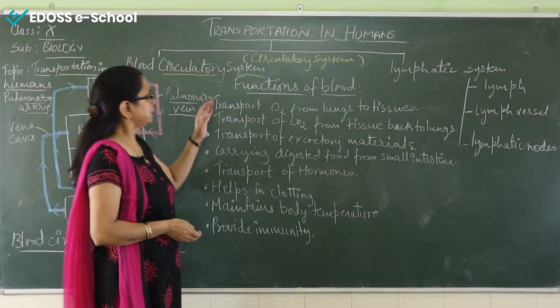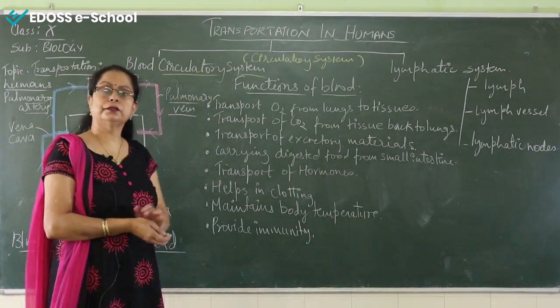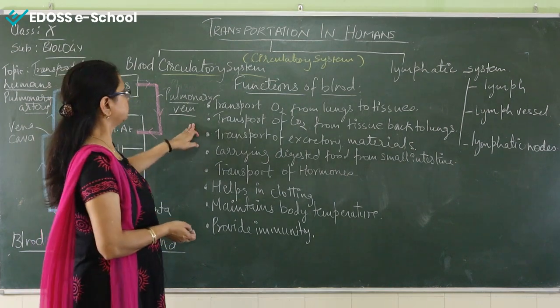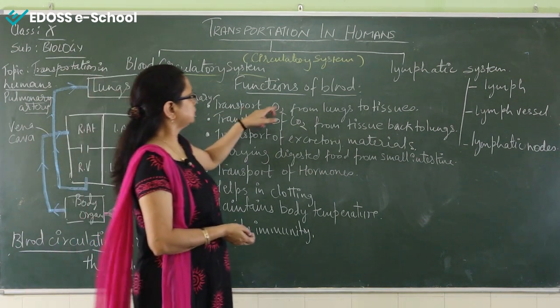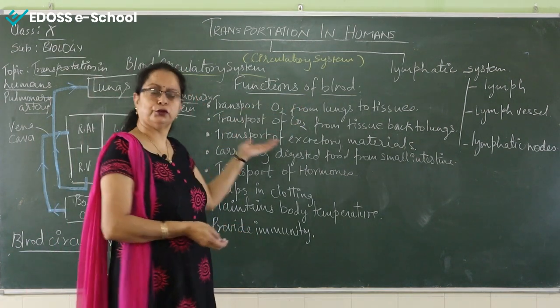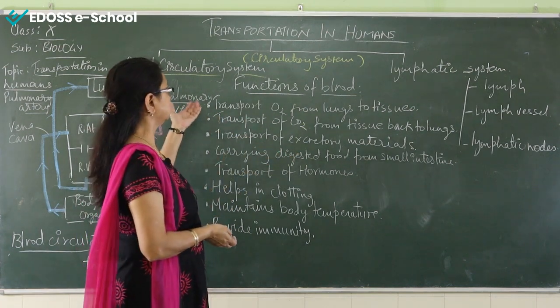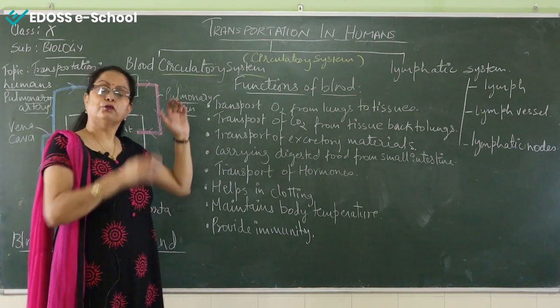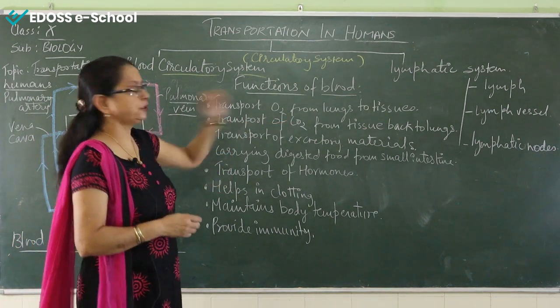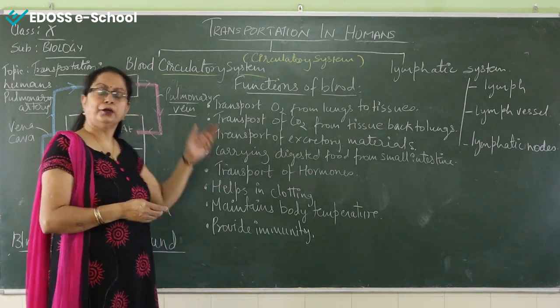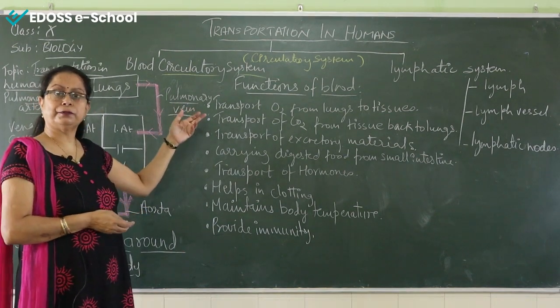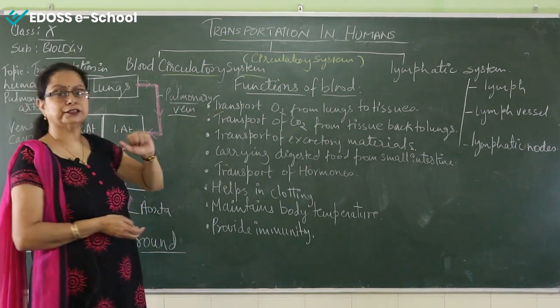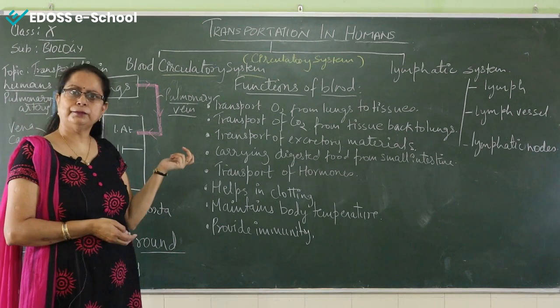Okay, now we'll discuss the functions of the blood, very important. The first function, transport oxygen from lungs to tissue. As I have told you earlier also, the main function of the blood is that it helps in the transportation of oxygen from lungs to the tissues of the different body organs. And which part of the blood actually helps in the transportation of oxygen? That is RBC, red blood cells.